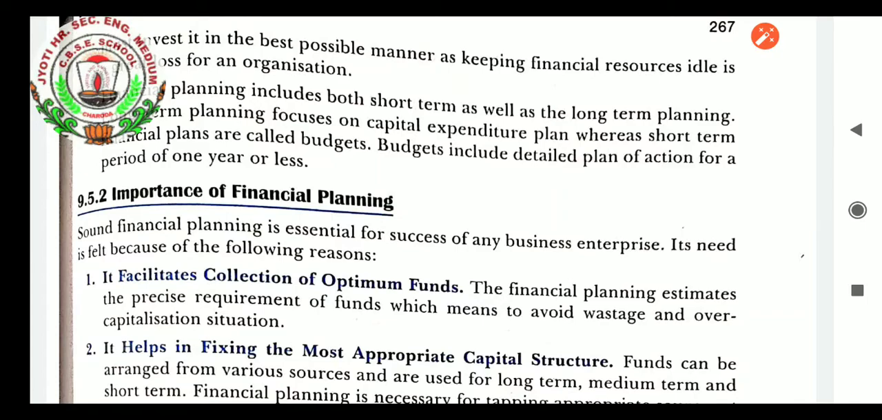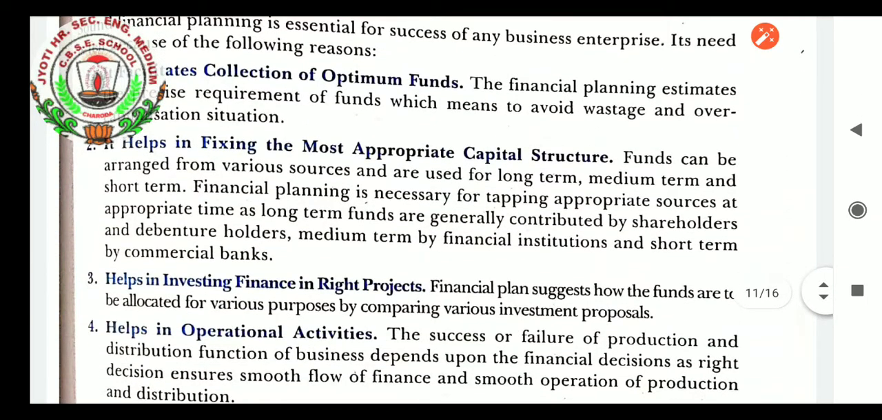Second, it helps in fixing the most appropriate capital structure. When your financial planning is good enough, funds can be arranged from various sources and used for long-term, medium-term and short-term needs. Financial planning is necessary for tapping appropriate sources at the appropriate time, as long-term funds are generally contributed by shareholders and debenture holders, medium-term by financial institutions and short-term by commercial banks. So which will be the most appropriate capital structure formation that the firm has to decide in financial planning.